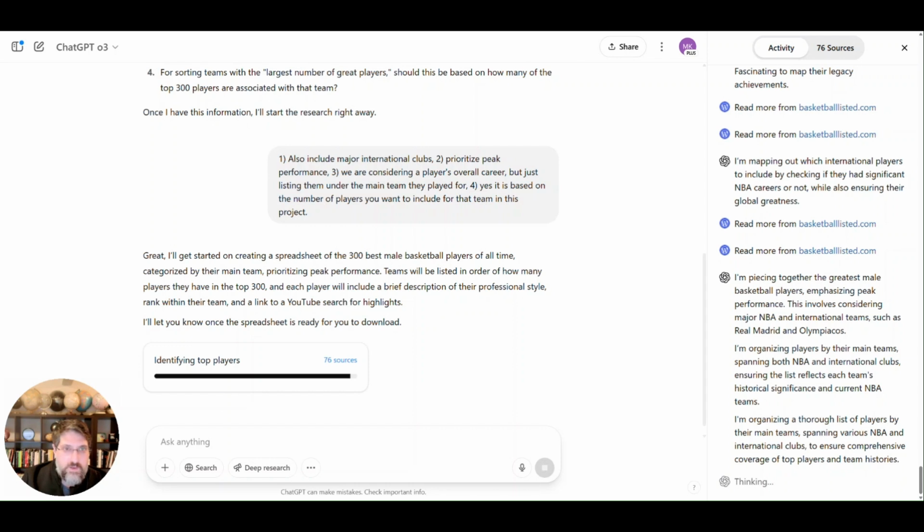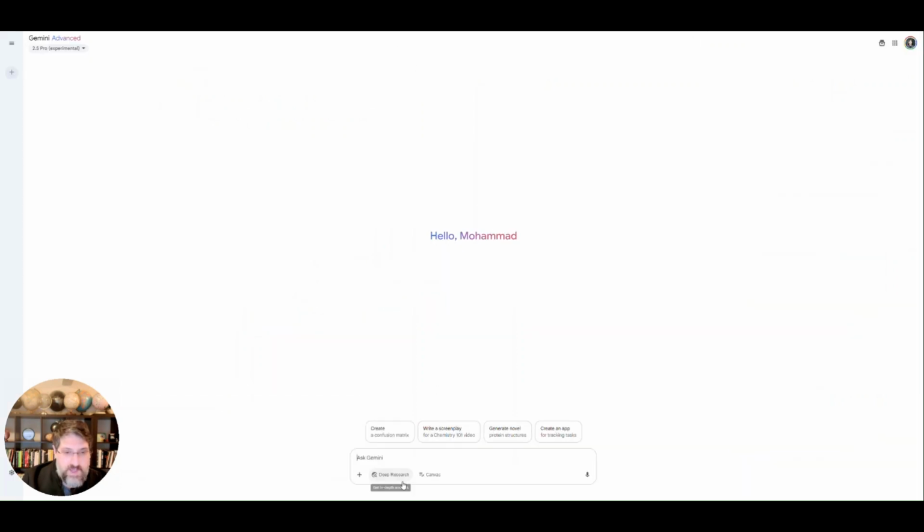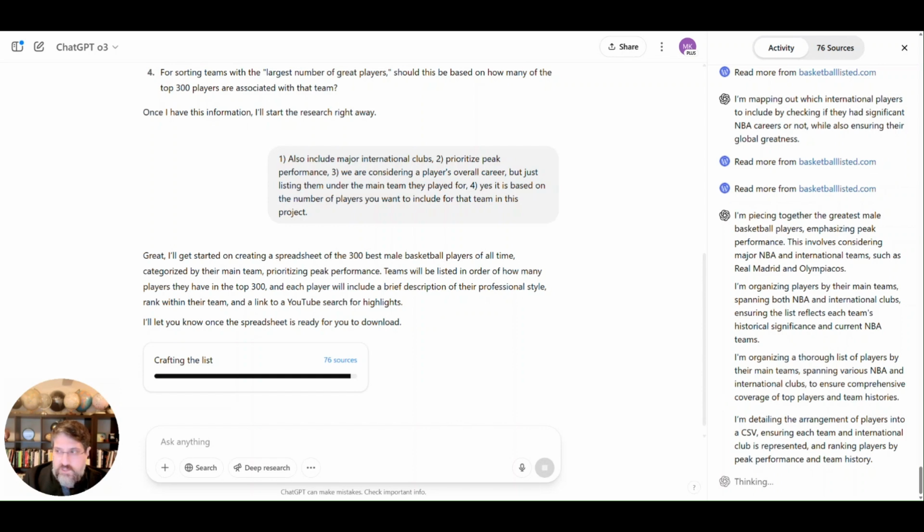I also want to point out that I could give the same task to Google's Gemini. It also has a deep research capability, and Google's Gemini 2.5 Pro model right now is a really good model. So the same thing could be done here. They handle deep research slightly differently, but for today I'm just focusing on ChatGPT.